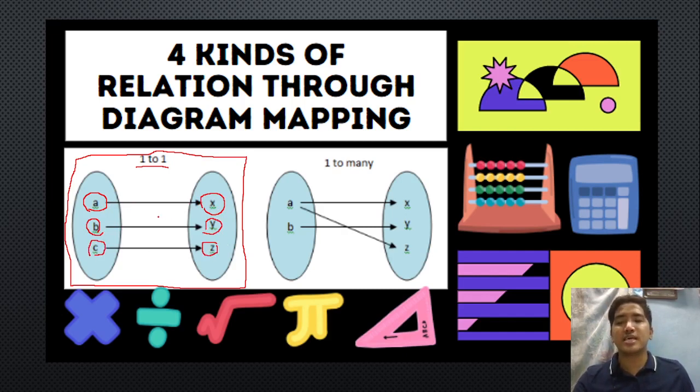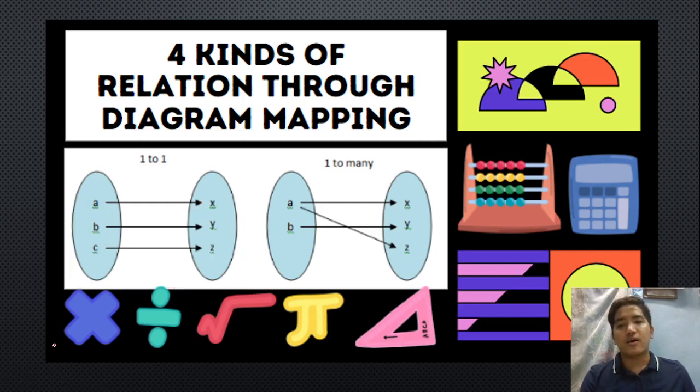Okay? So as you can see, every value of our domain X has only one value of Y. Isa-isa lang. Walang ibang pinuntahan, walang ibang kinaparisan. That's why it is called one-to-one. Isa ay para sa isa. That's why that is a one-to-one relation. Okay? Next one, we have the one-to-many.